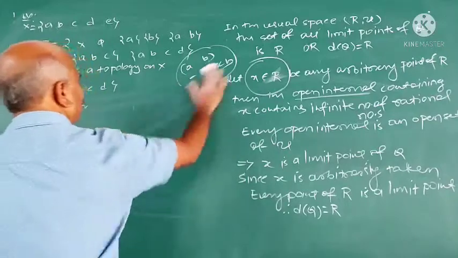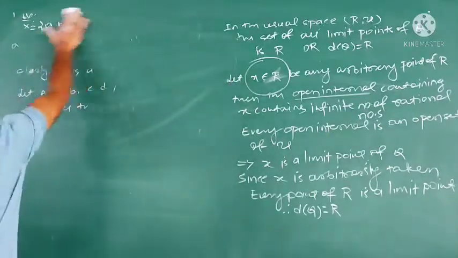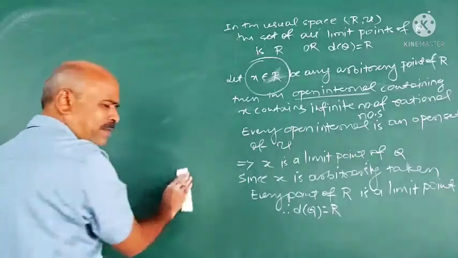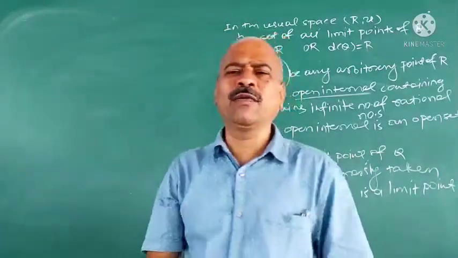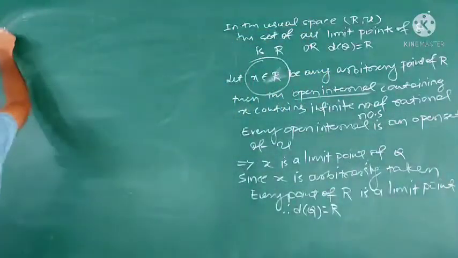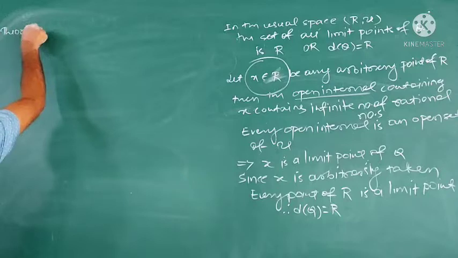Very standard problem. Now I consider some more results, and we consider that as a theorem. Theorem means standard results but which require proof. The first theorem is like this, on limit points and derived sets.